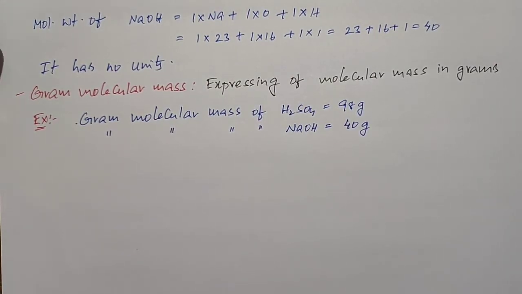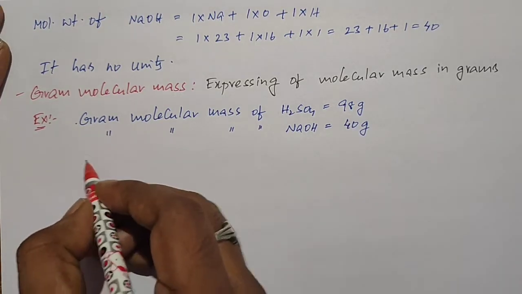Here we have one formula, that is the number of gram molecules.